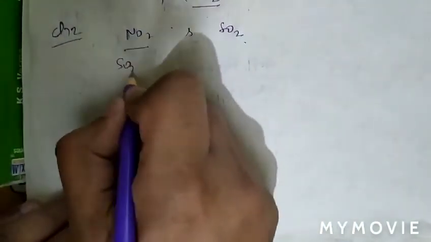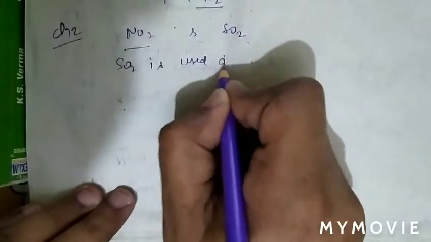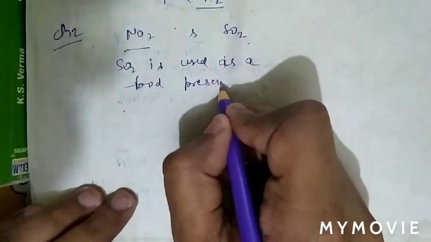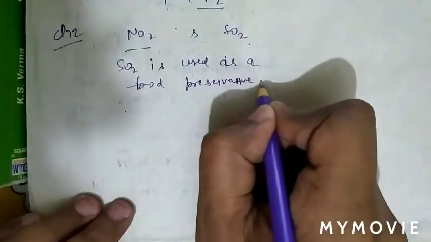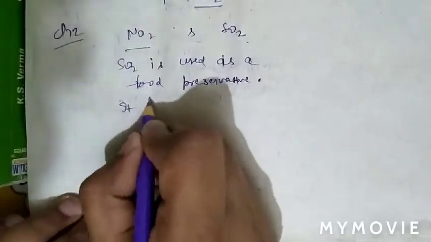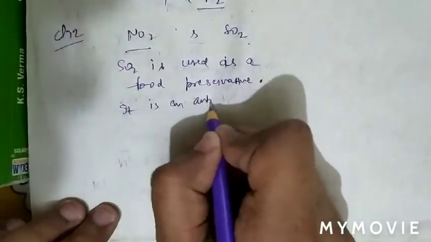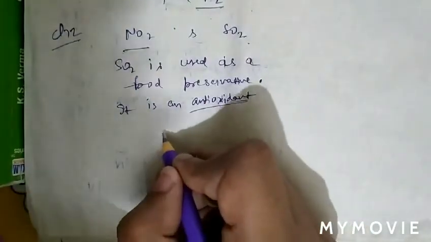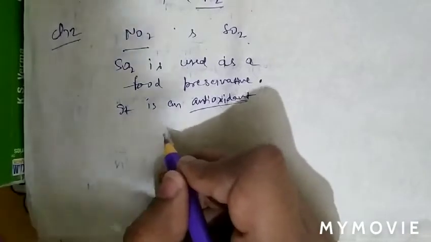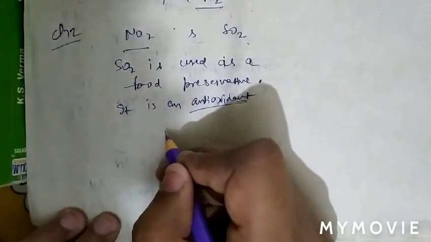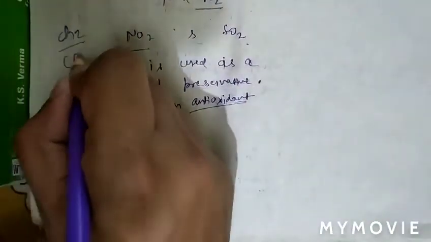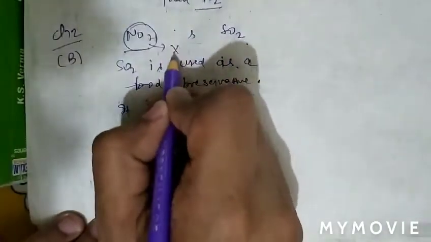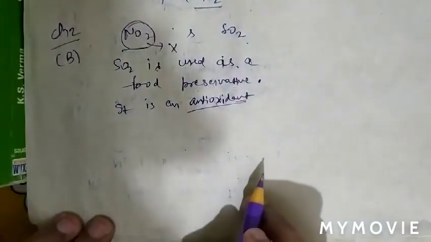As we know that SO2 is used as a food preservative. Also, it is an antioxidant. So question number 72, option B is correct. SO2 is used as food preservative, while NO2 cannot be used as food preservative.